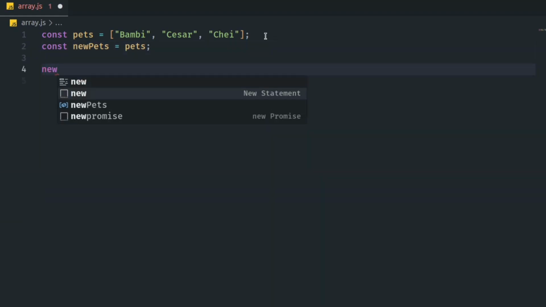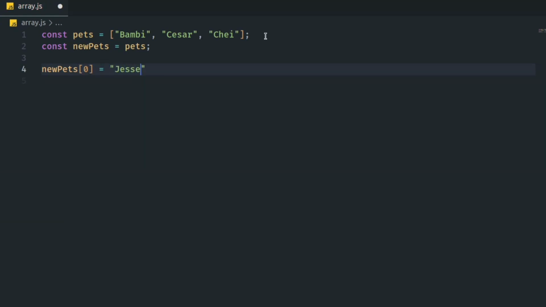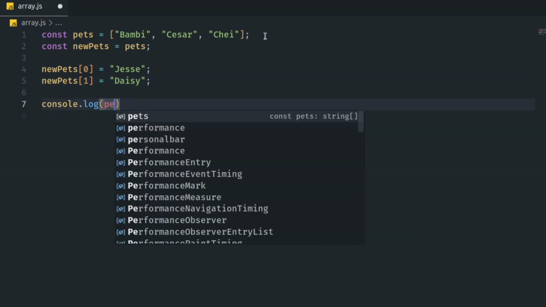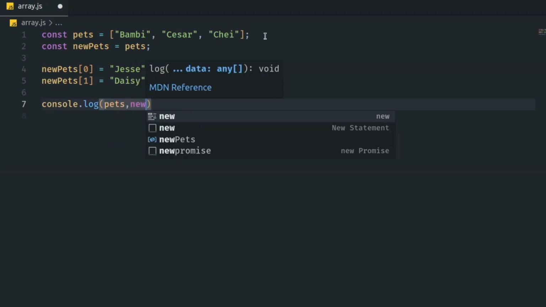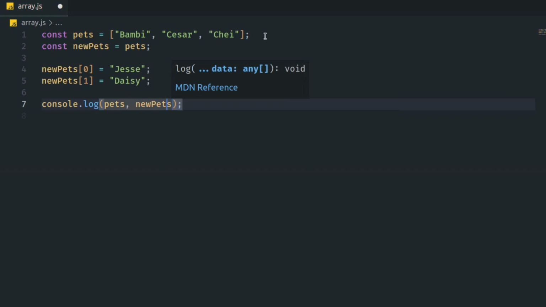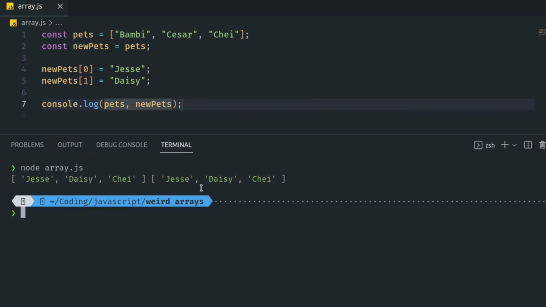Now comes the interesting part. We decide to change the first and second elements of newPets. We set newPets index 0 to Jessie and newPets index 1 to Daisy, since array newPets is pointing to the same array as array pets. These changes also affect the pets array. When we log both arrays using console.log method, we'll see that both arrays now have the same values. This is because any changes made through newPets are reflected in pets.